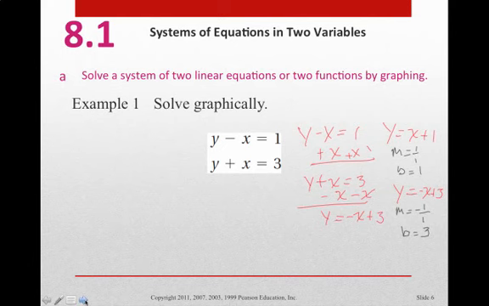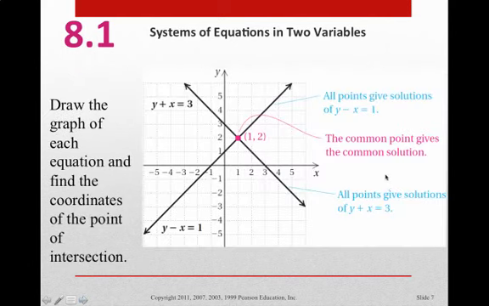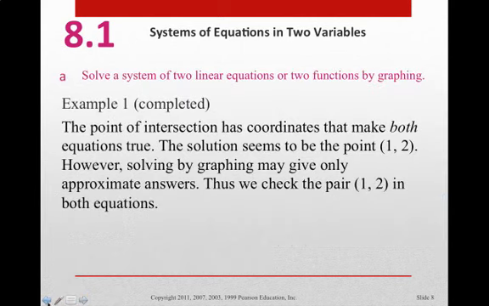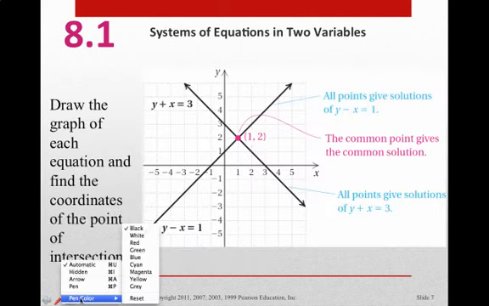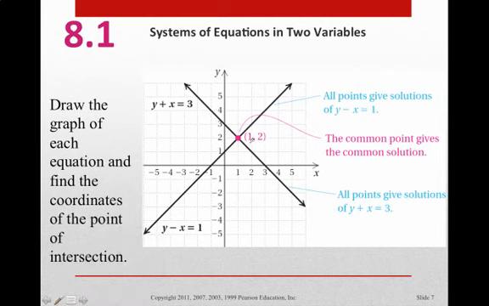So let's look and see what that looks like. If we were to graph that, it would look something like this, and we would find that the common solution for both of these is this point here, the point (1, 2). Now we can look at this through another, more critical lens by saying that if we plug this value in for these two numbers, it will actually give us an equal statement.